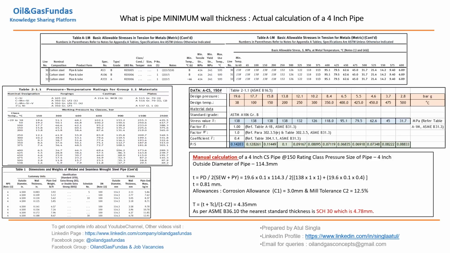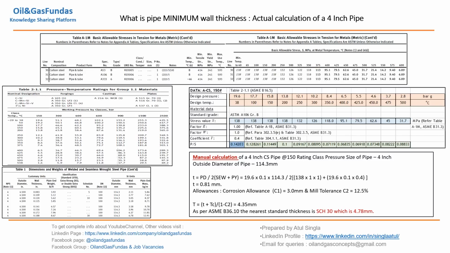Now we have already discussed all these factors which are required to calculate wall thickness. Now let us calculate the actual thickness for a 4-inch pipe. Let us consider B31.3. The material will be A106 and we are going to take rating 150. If you see, these are the allowable stress tables which we have taken from B31.3, carbon steel A106 grade B. These are the tensile and yield, and these are the allowable stresses against each and every temperature. These temperatures are in degrees Celsius.